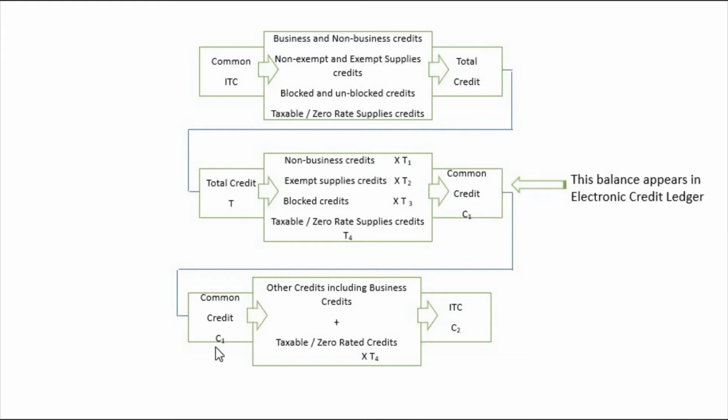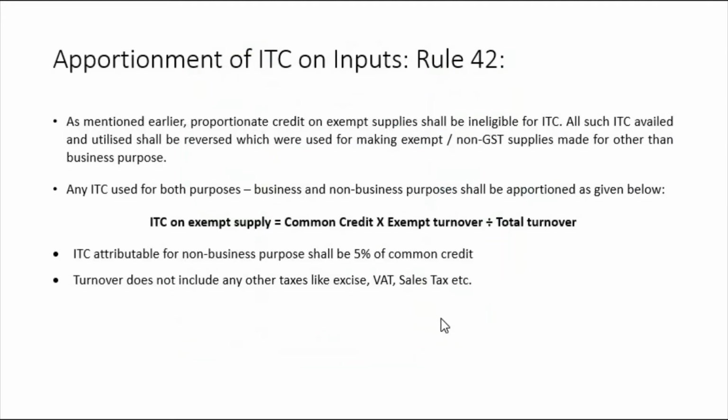Now C1 we are considering other credits including business credits, and now this is blocked. This is common ITC 2, or common credit C2. Right, this is how we calculate C2. What does this include? It only includes other credits including business credits. Other credit means business credits, non-exempt credits and unblocked credits. These many credits are there in this C2. Right, with this C2 we are calculating these many things.